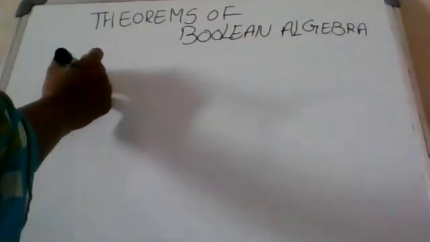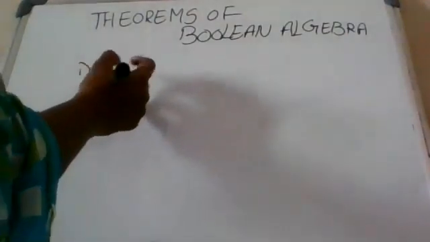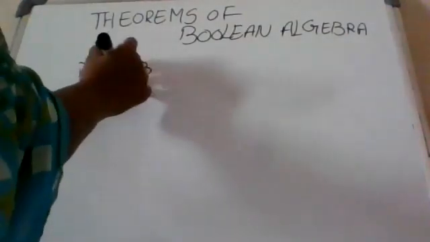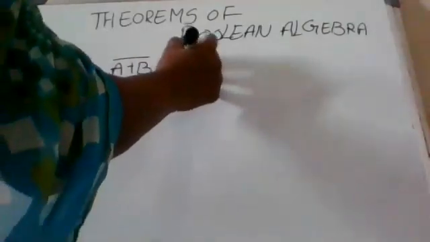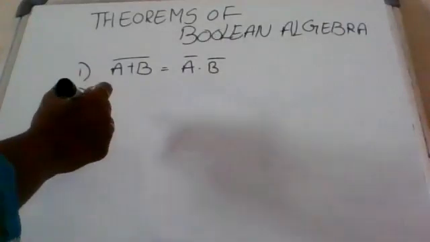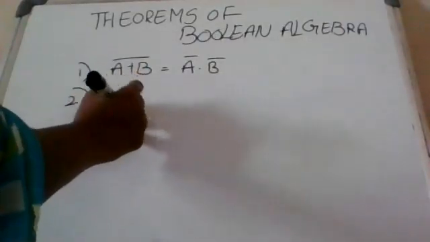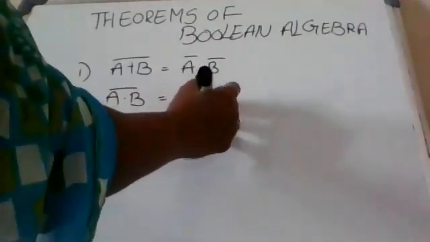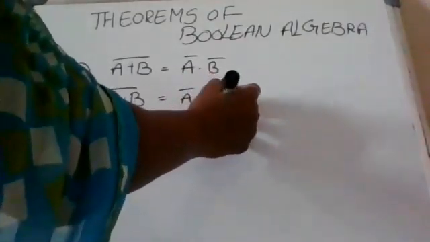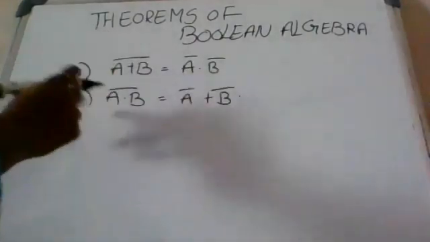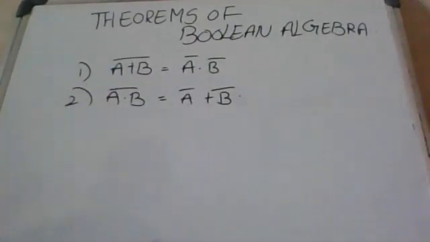So these theorems we can write. These are the De Morgan's theorems in Boolean algebra.